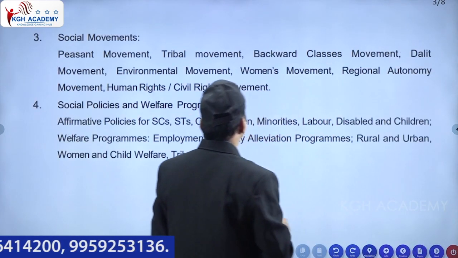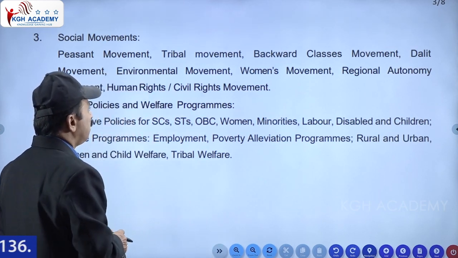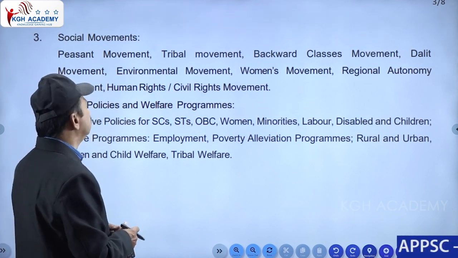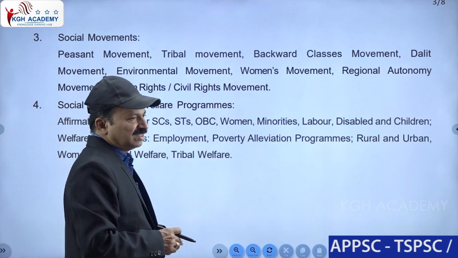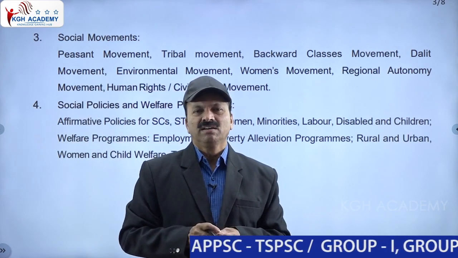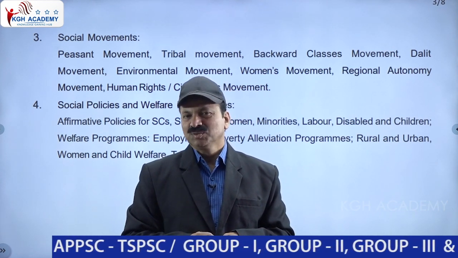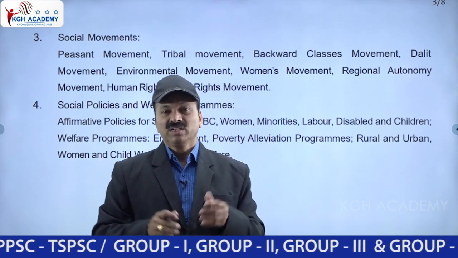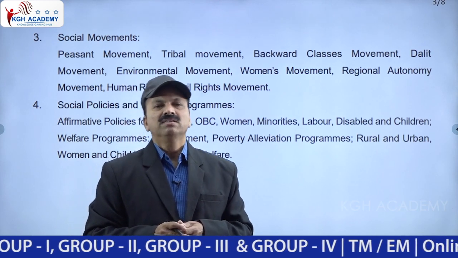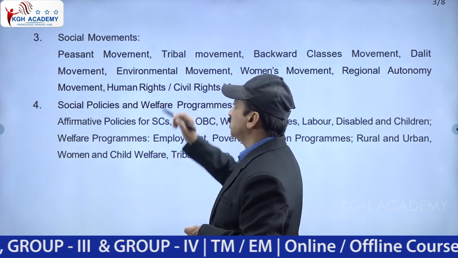Then the third chapter is social movements. Peasant movements are there, tribal movements, backward class movements, Dalit movement, environmental movement. Peasant movement means farmers. For example, one of the well-known movements I will tell you is the Champaran Satyagraha, that is a peasant movement. Indigo farmers invited Mahatma Gandhi to Champaran, Bihar. Like that, we call them peasants' rights, farmers movements, or peasant movements in social movements.